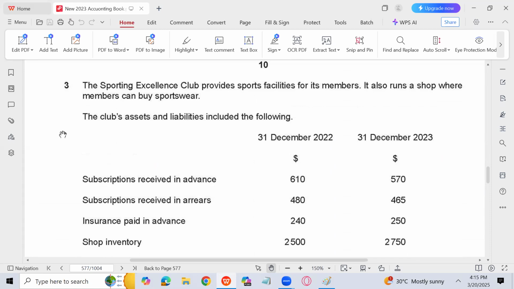So the Sporting Excellence Club provides sports facilities for its members. It also runs a shop where members can buy sportswear. The club's assets and liabilities included the following.